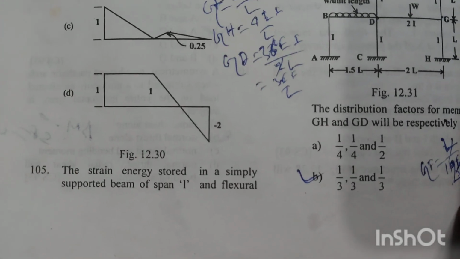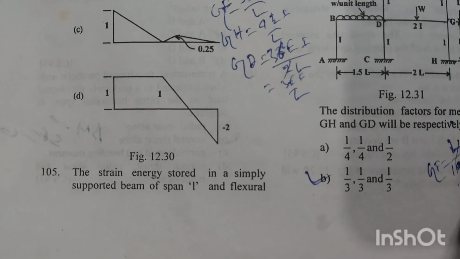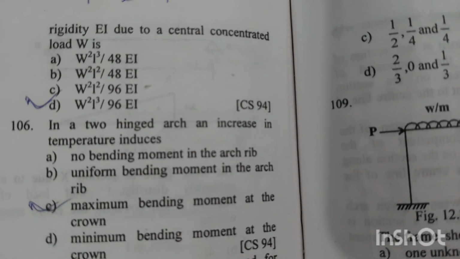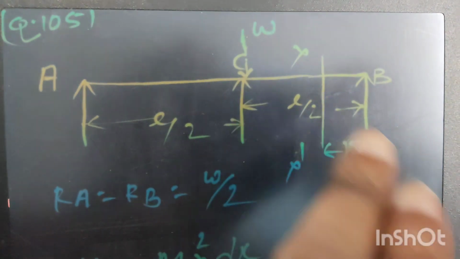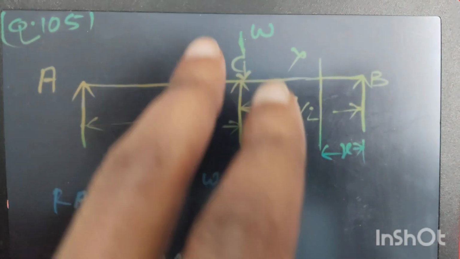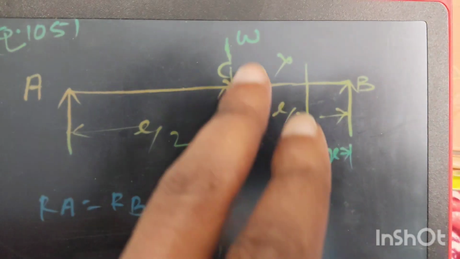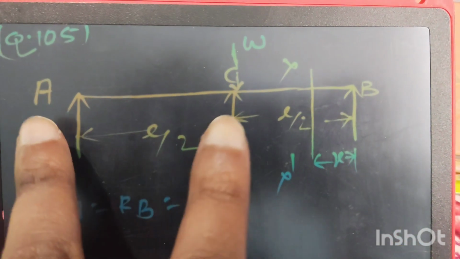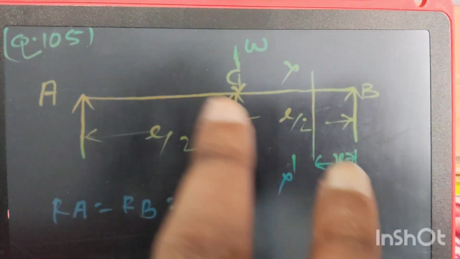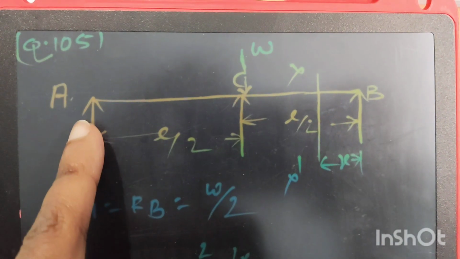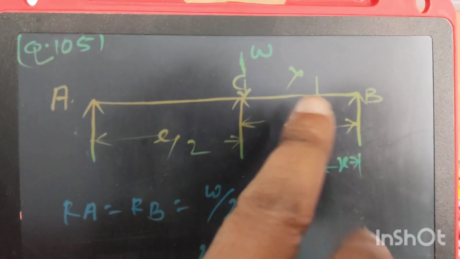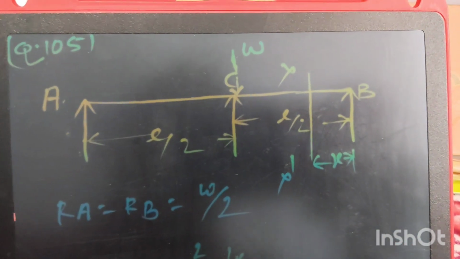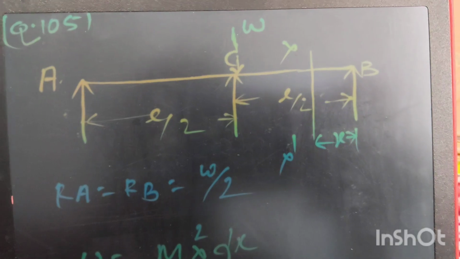Question number 105. The strain energy stored in a simply supported beam of span L and flexural rigidity EI due to a central concentrated load W is. Suppose this is a simply supported beam AB subjected to a central point load W. Now let's take a section X dash at a distance X from B. So this beam is divided into two parts AC and BC. Say the reaction at end A equals RA and at end B equals RB, and that will be equal to W by 2, because RA will be equal to RB.